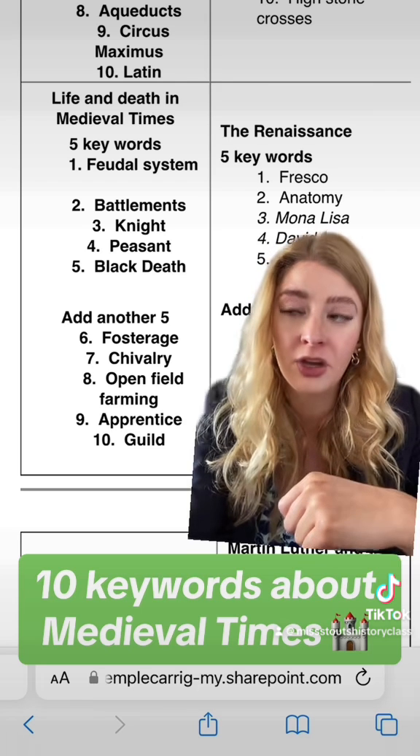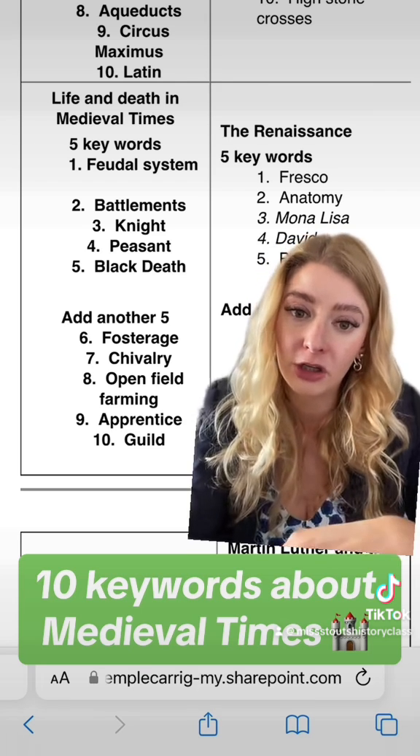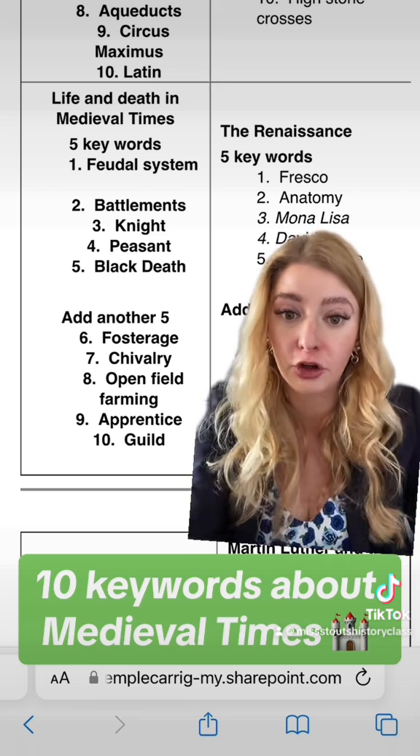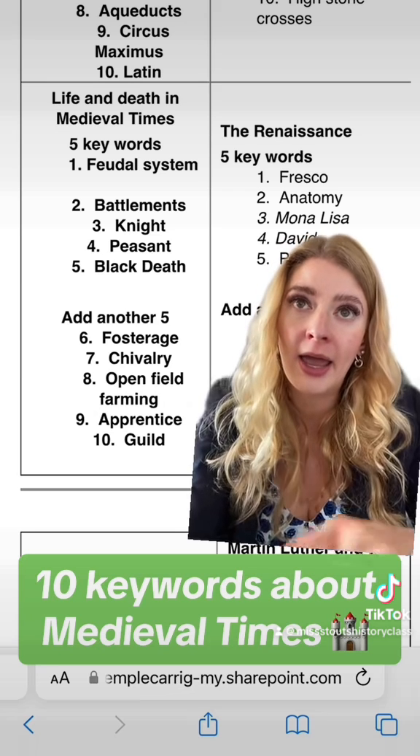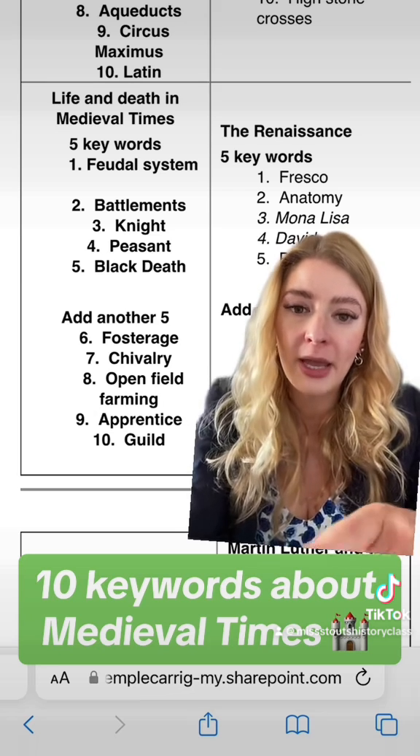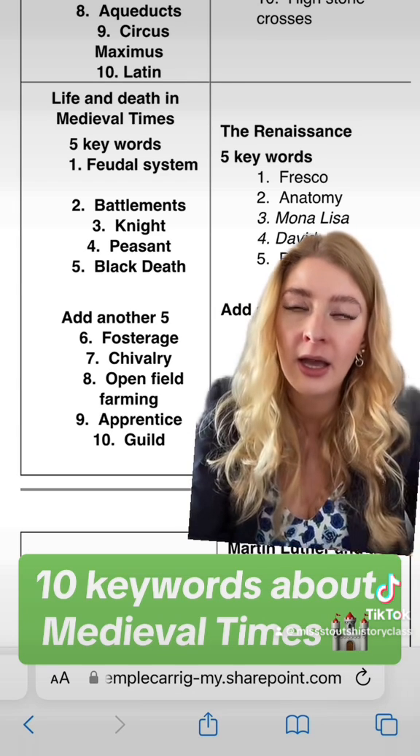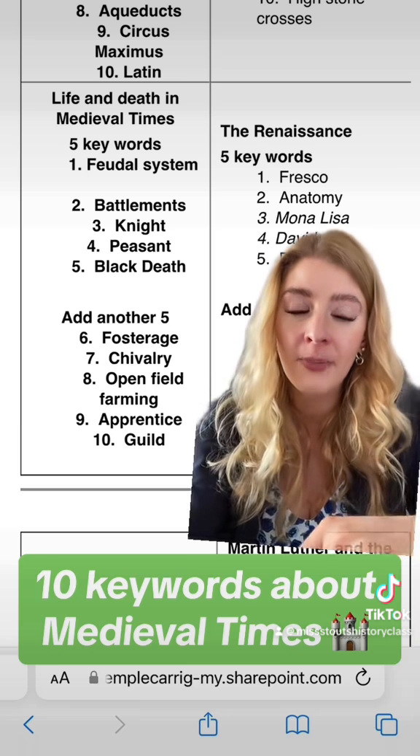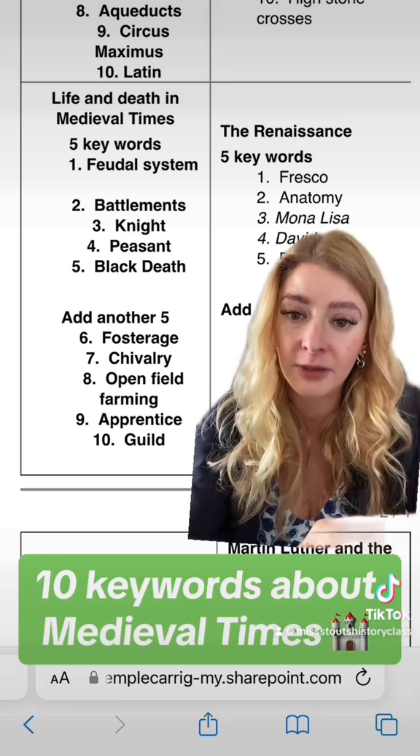The Black Death was a plague that started in Asia and then spread across Europe and killed around 30 to 60% of the population of Europe. Fosterage refers to a child, a boy, being sent from his home to another castle. He would have been looked after by the lord and lady of the castle, and it was kind of the first stage in training to become a knight.